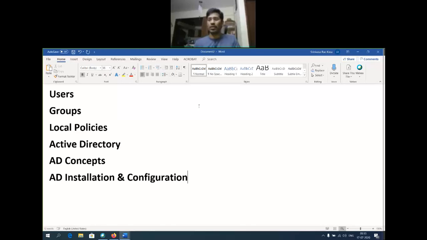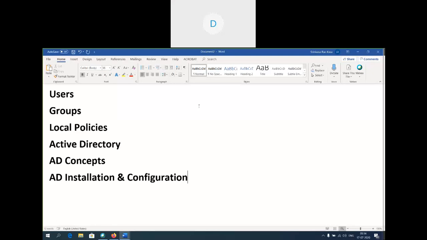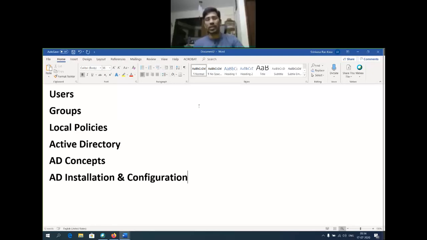Similarly, users in an enterprise environment need to perform day-to-day operations. They need to log into their desktop, their laptop, their system by using an ID. That ID is nothing but the user ID. How do we create users? What users are available?